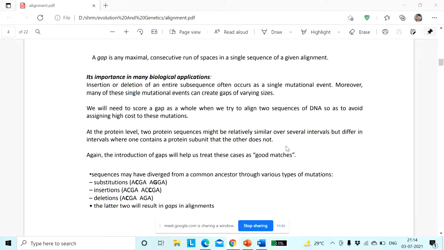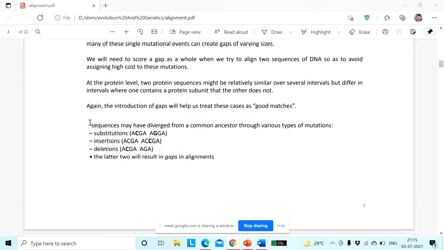will be aligned nicely because they have the same sequences, okay. But if you go for the alignment of the signal sequences, the first protein will have the signal peptide, the second protein will not have the signal peptide. So in the protein not having the signal peptide, that particular position of the signal peptide will be shown as a dash, and that is the gap. When we are considering one that contains a protein subunit that the other does not, again, the introduction of gaps will help us to treat these cases as good matches.